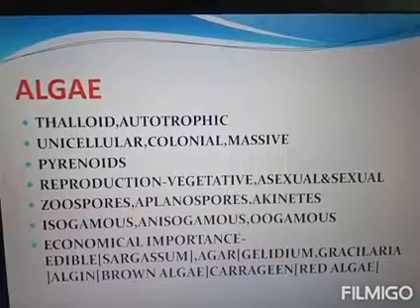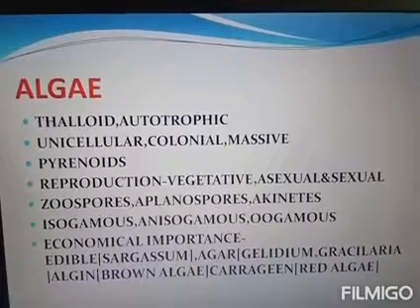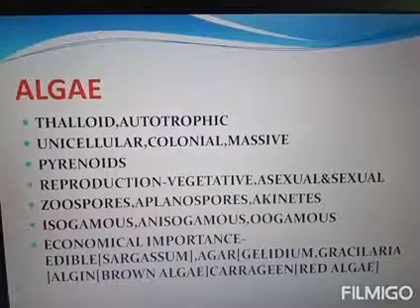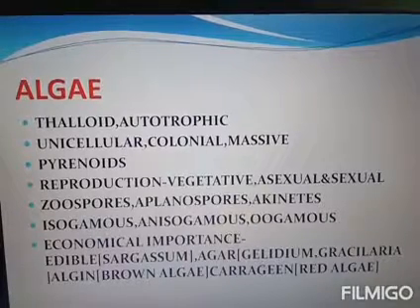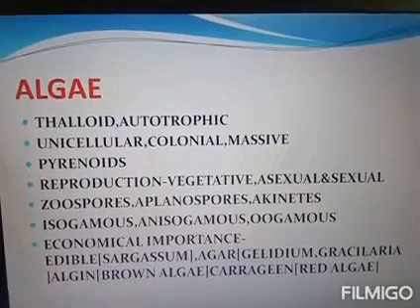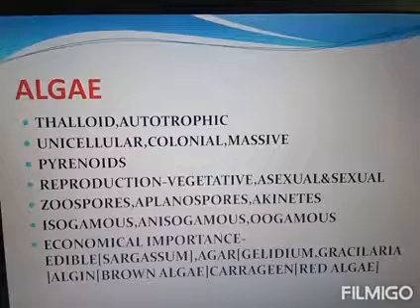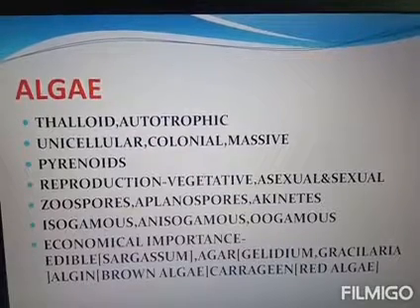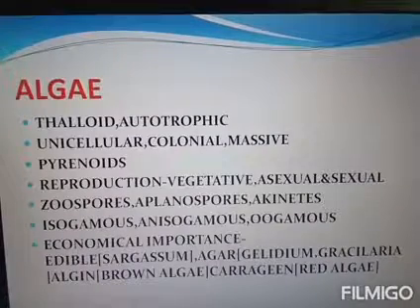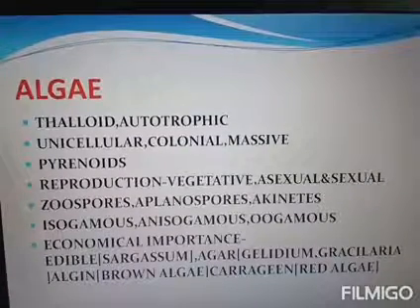So there are three types of asexual spores. The first is zoospores, which are motile. Aplanospores are non-motile. And akinetes are thick-walled resting spores. So these are the asexual spores. Next we are discussing sexual reproduction. Sexual reproduction is possible by the fusion of gametes.